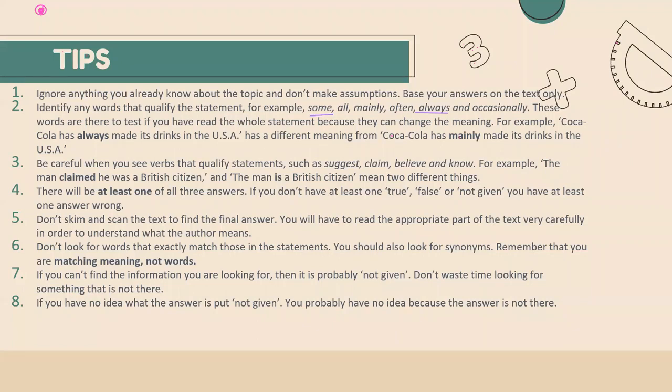Worst case, if you are not able to get the answer, or if you are able to get the location but you are not able to understand what it means, the answer can be true, false or not given. You are able to find the location, that the answer to your statement is located right here, but still you are not able to understand the meaning. In that case, do not waste much time and just put not given and go ahead.